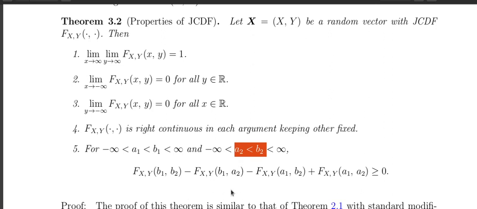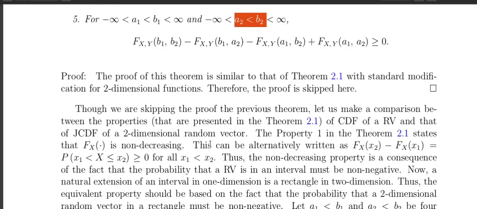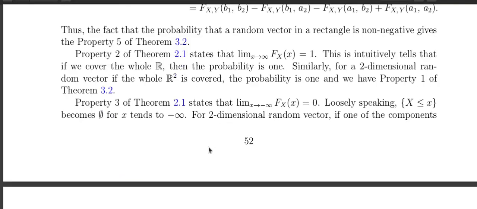I hope these properties are okay. The proof of this property is exactly the same as the way we proved it for the one-dimensional case. The proof I am not going into, but you try to understand the intuitive idea of how it comes from the one-dimensional random variable to the two-dimensional random vector. Okay, good. So I stop here for this lecture.